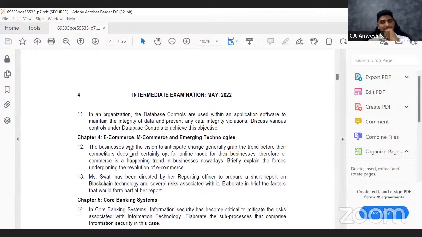That is, in an organization, database controls are used within an application software to maintain the integrity of data and prevent any data integrity violations. Discuss various controls under database controls to achieve this objective. Again, a very straightforward question. Remember, in your examination, most of the questions are going to be straightforward. So the question is: discuss the various controls under database controls to achieve this objective.